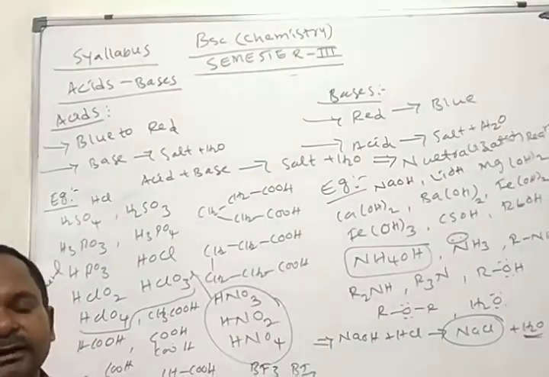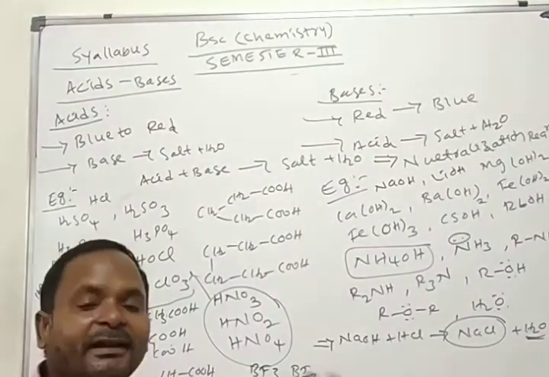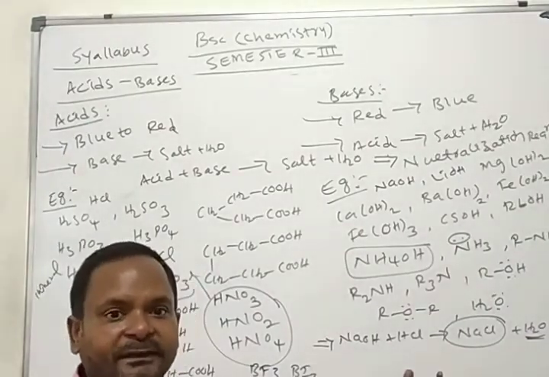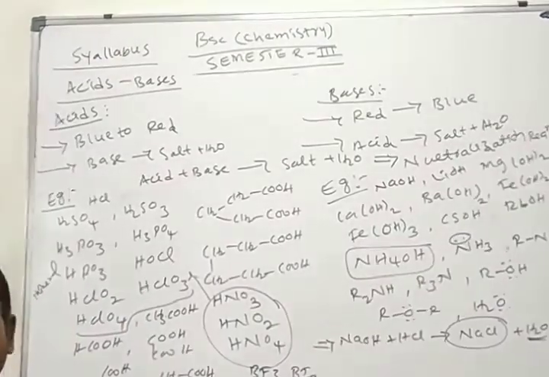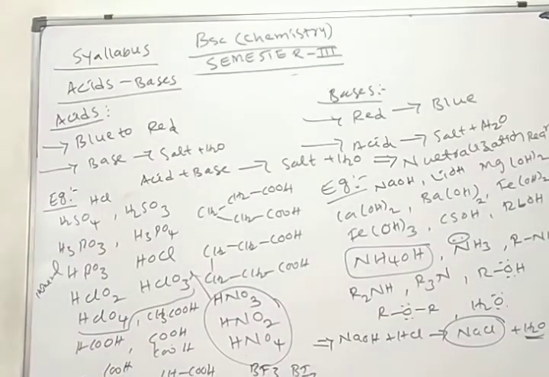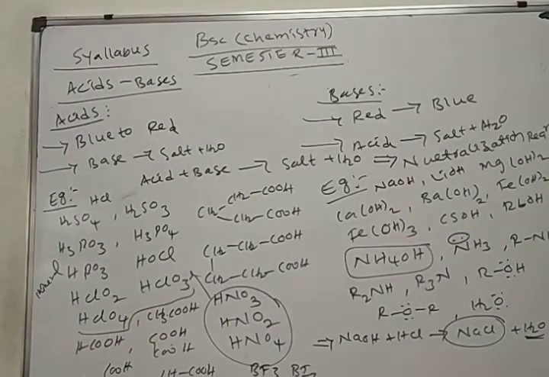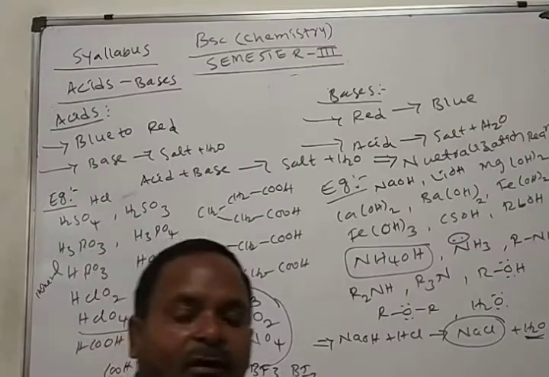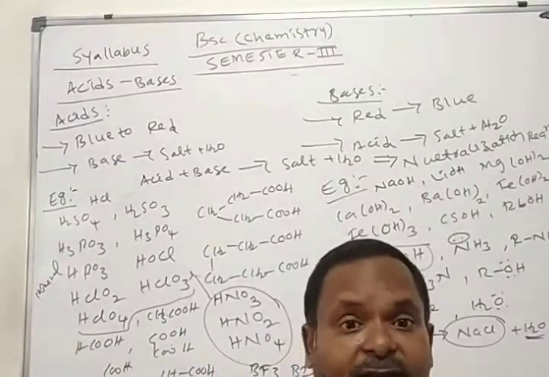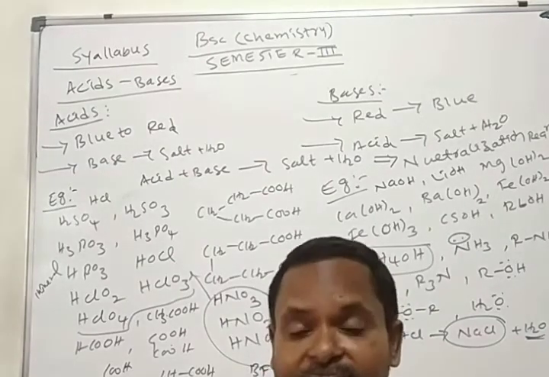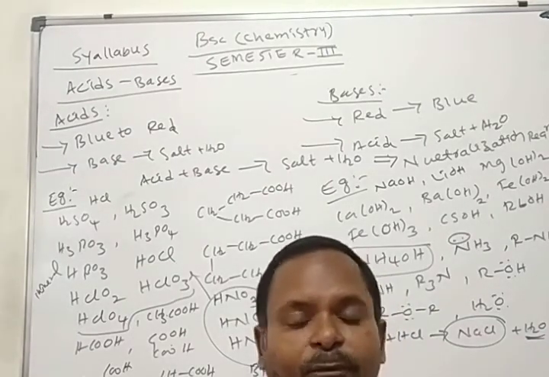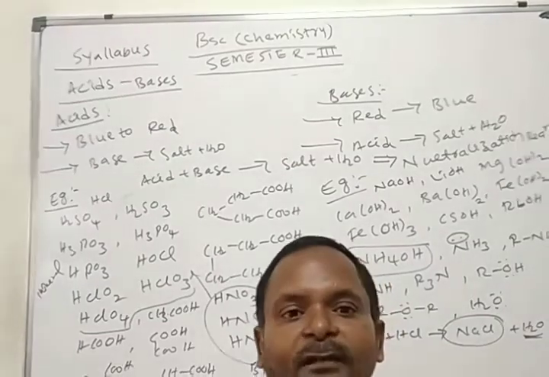In continuation we'll discuss strong acid, weak acid, strong base, weak base. What is the Arrhenius acid-base theory? What are the important points, the advantages, and the disadvantages? After that, the Bronsted-Lowry acid-base theory and its important points.